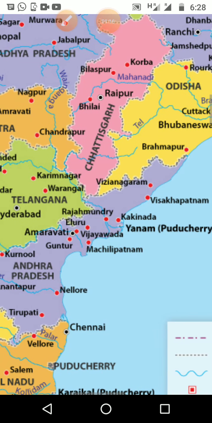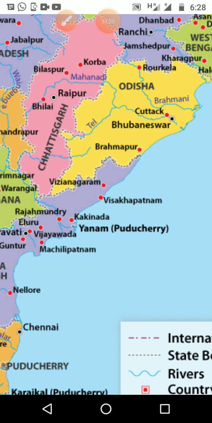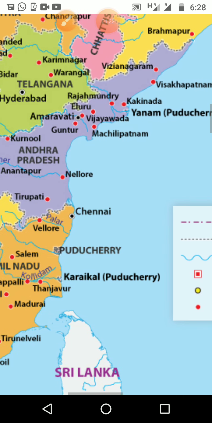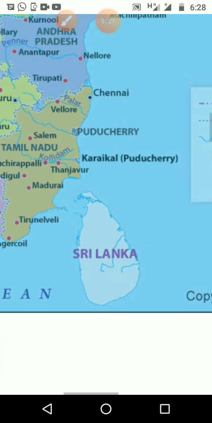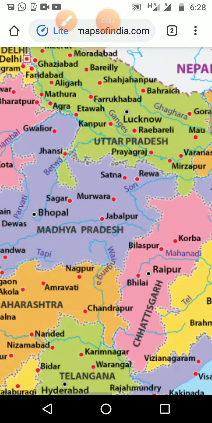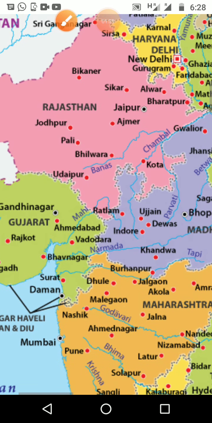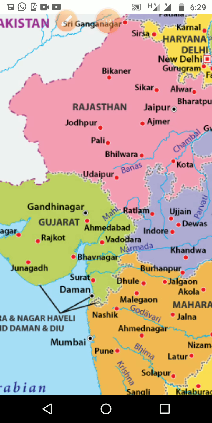And one of the union territories, our neighbor, is Pondicherry. What is the capital of Pondicherry? That is Karaikal. But it is a small area, so it is not shown like that. And the country capital is given as a square, that is New Delhi, that also shows. Then if you take any one state, we will get the information like this.